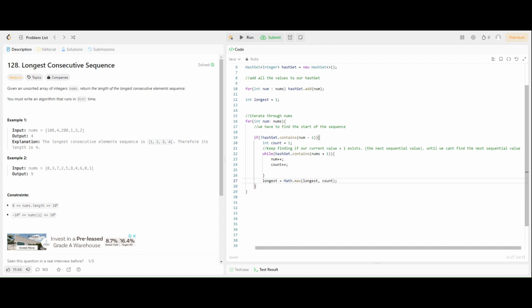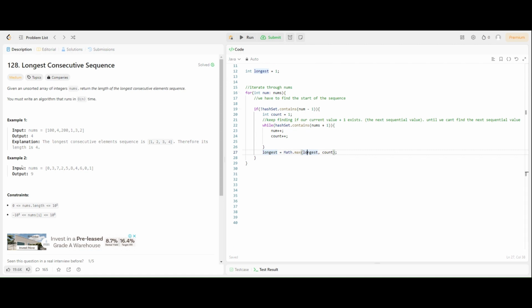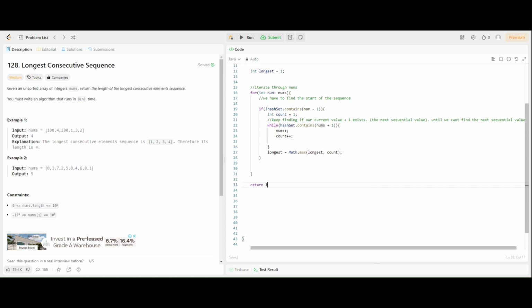So this will pick out whatever is greater, longest or count. Okay, now that we've done that, what we can do outside of this for loop is just return longest, but we can add an if statement here.